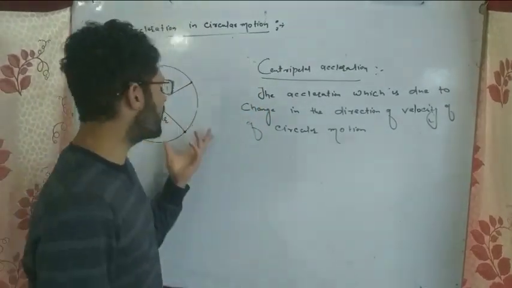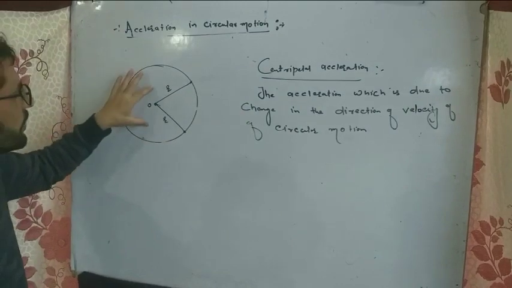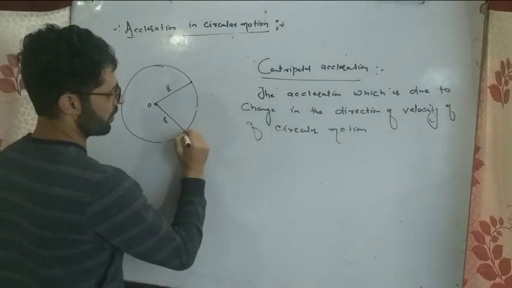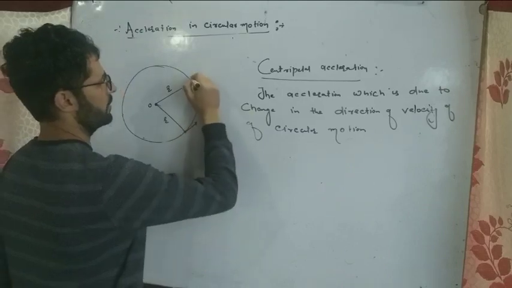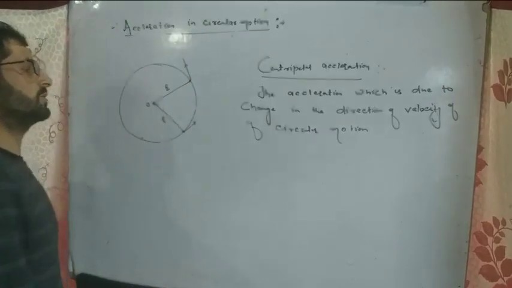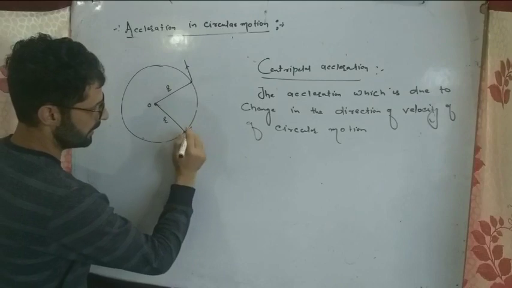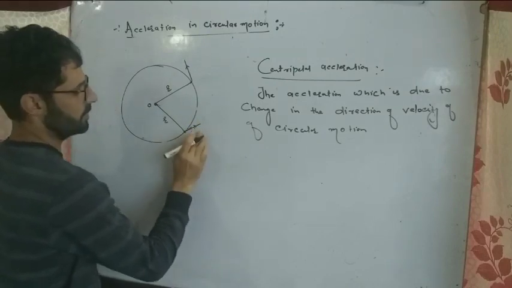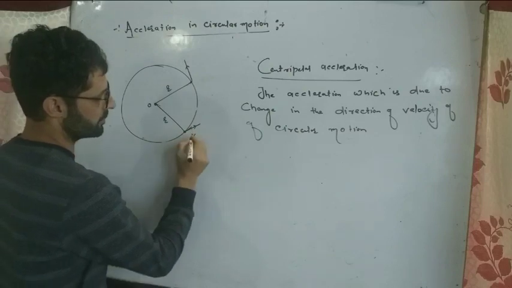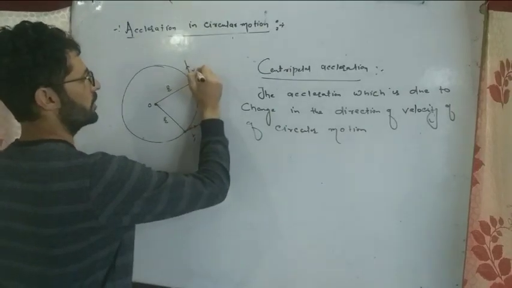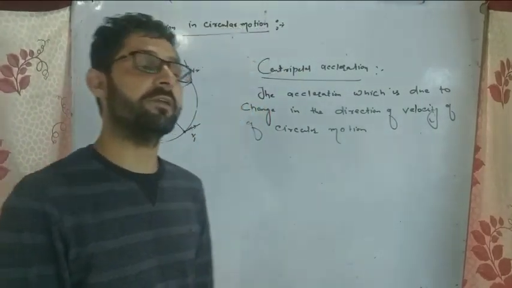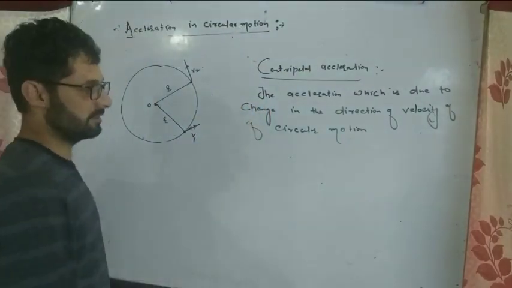If it is uniform circular motion, still the direction of velocity changes. So the acceleration due to the change in direction of velocity in circular motion is called centripetal acceleration.